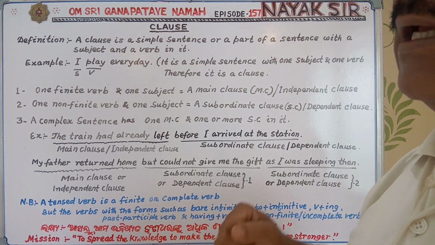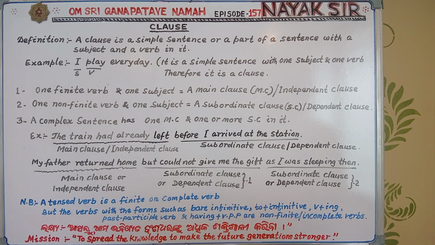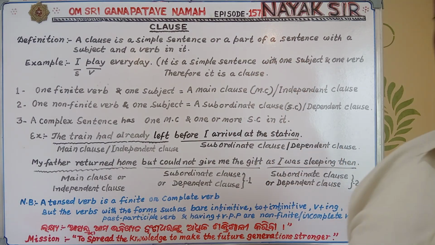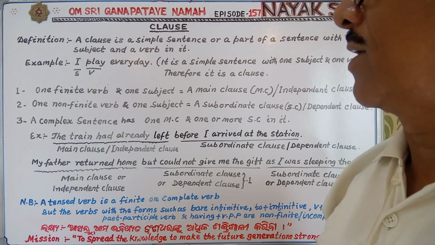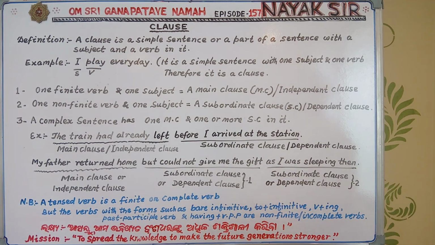Clause is the most difficult chapter in English grammar. The definition of clause is given here. A clause is a simple sentence or a part of a sentence with a subject and a verb in it.